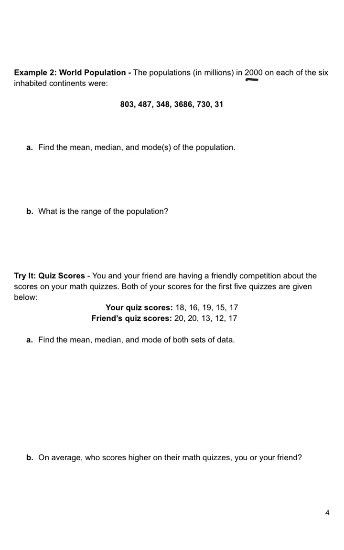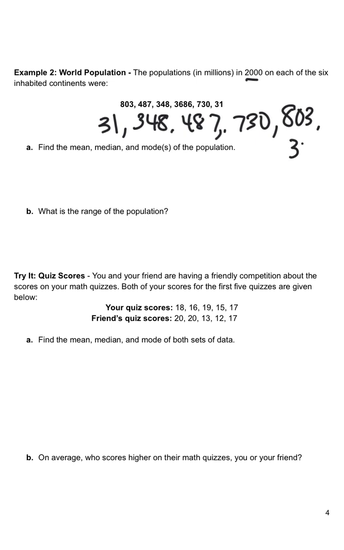We're going to be finding the mean, median, and mode, and then find the range of these populations. So to get started, go ahead and take these numbers and put them in order from least to greatest. And there's only 6 numbers here, so it won't take us very much time at all. And as I'm doing that, I'm noticing that I don't have any repeated numbers. So this data does not have a mode. So there's no mode here. So there's none. No mode.